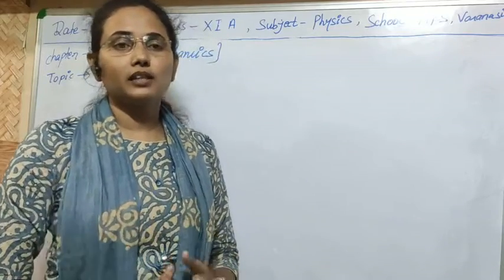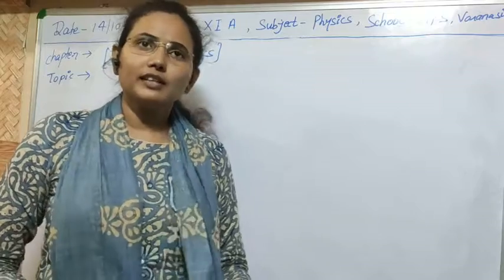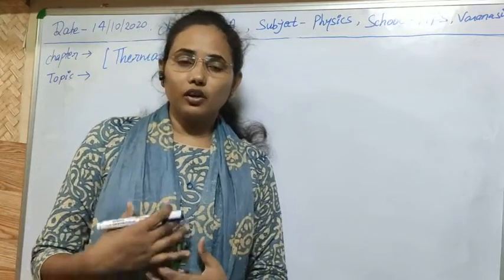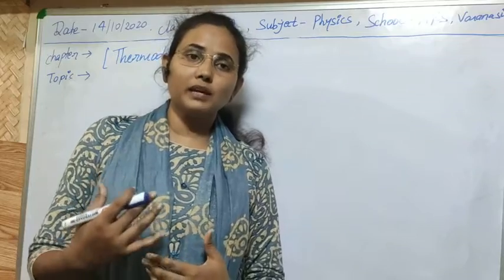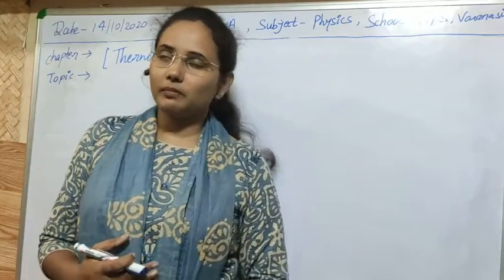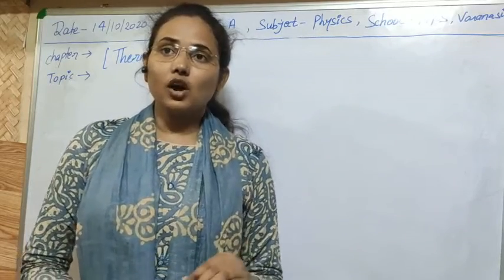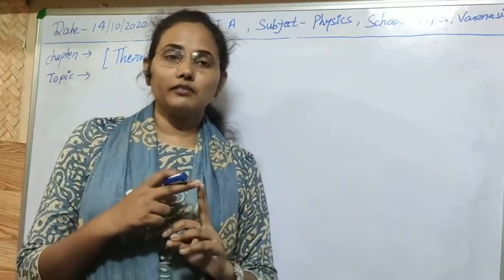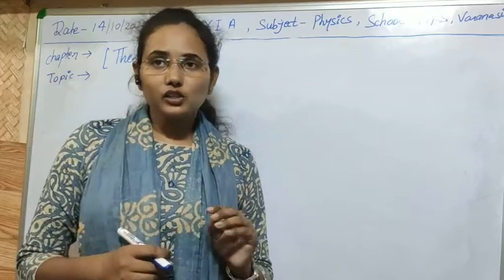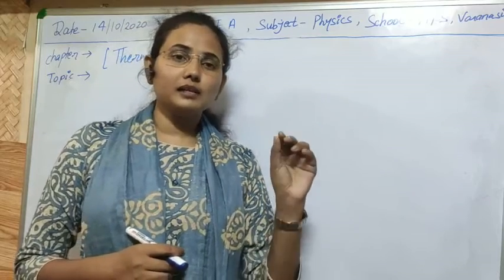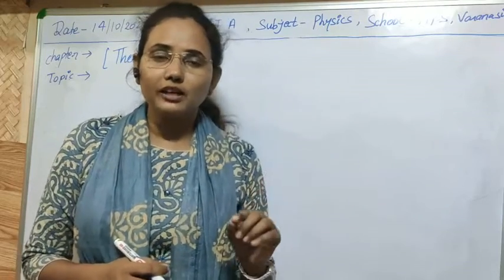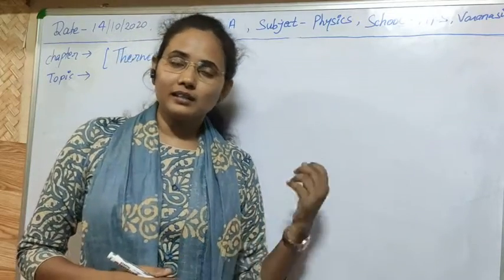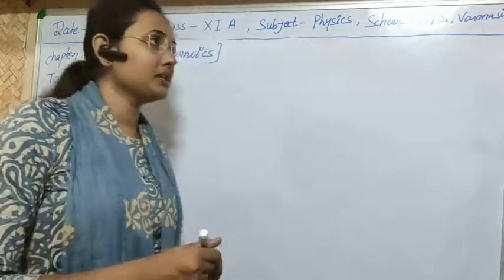After these, a new law was also discovered, which should be called the fourth law. But since this law gives us the definition of temperature, and temperature and heat are the basic properties in the field of thermal physics or thermodynamics, its name is the zeroth law of thermodynamics.